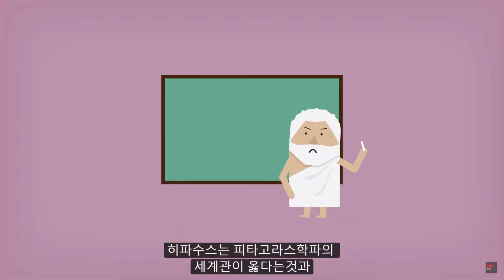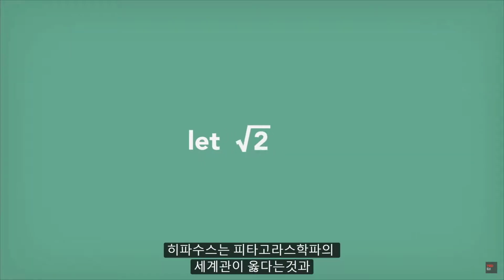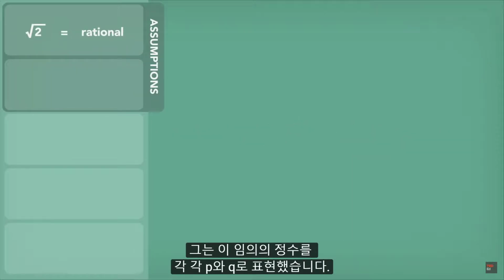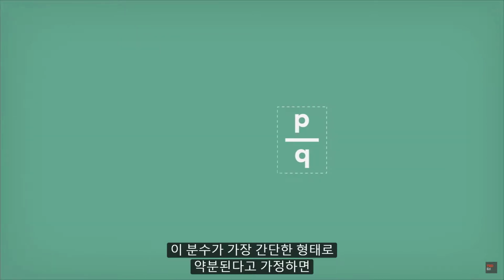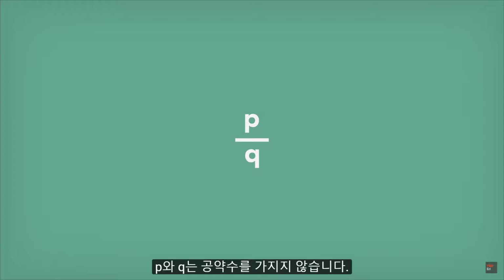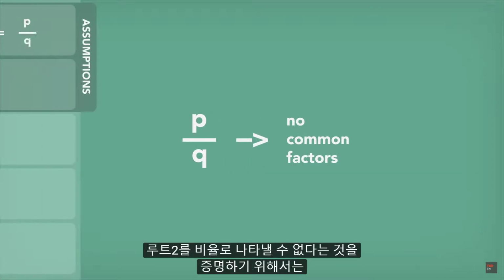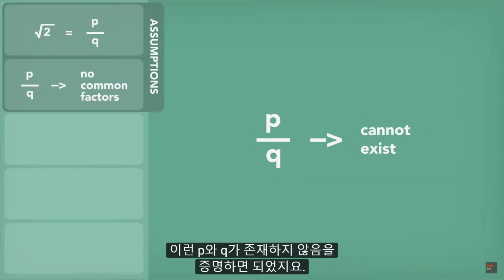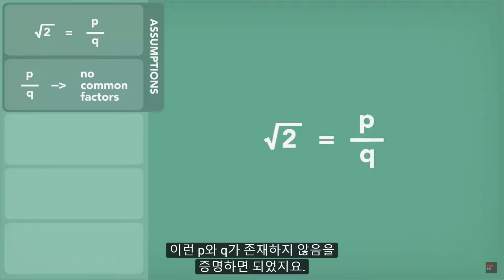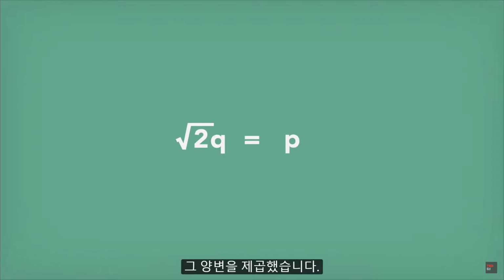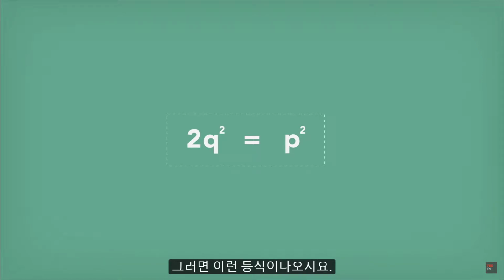Hippasus began by assuming that the Pythagorean worldview was true, that root 2 could be expressed as a ratio of 2 integers. He labeled these hypothetical integers p and q. Assuming the ratio was reduced to its simplest form, p and q could not have any common factors. To prove that root 2 was not rational, Hippasus just had to prove that p/q cannot exist. So he multiplied both sides of the equation by q and squared both sides, which gave him this equation.